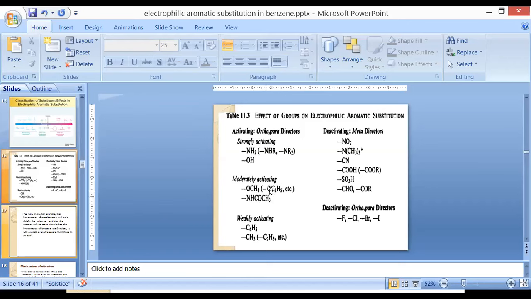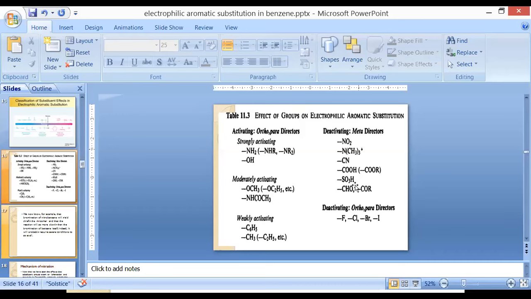So methoxy or ethoxy come under the category of moderately activating functional groups. Weakly activating functional groups at the ortho and para positions are benzyl and methyl. So methyl, ethyl, benzyl are weakly activating, but at what position? At the ortho and para positions.